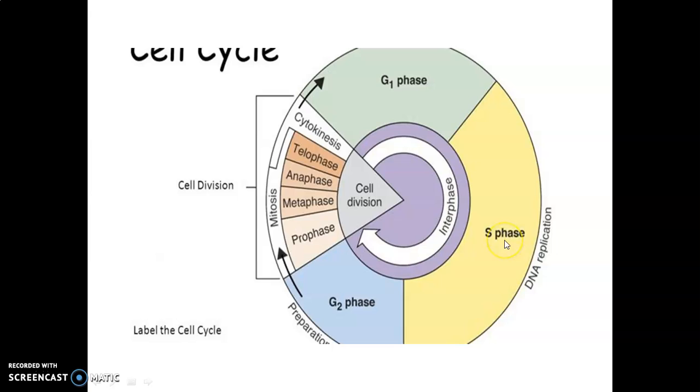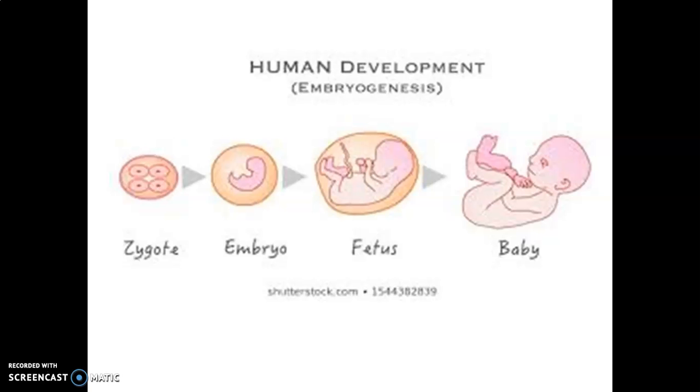Next is S phase or synthesis phase. It marks the period during which DNA synthesis or replication takes place. Children, replication means unwinding of DNA. We know that DNA is a double-stranded structure. So, for the synthesis, it has to unwind and new single strands are formed, and from that strand, new strands are again formed in the daughter cell. That process in detail we will discuss in class 12. So, keep it in mind.